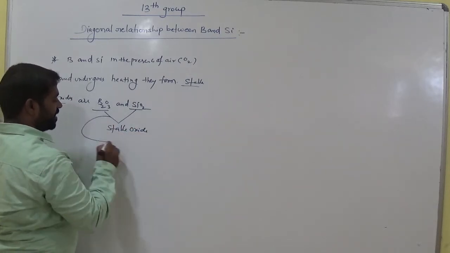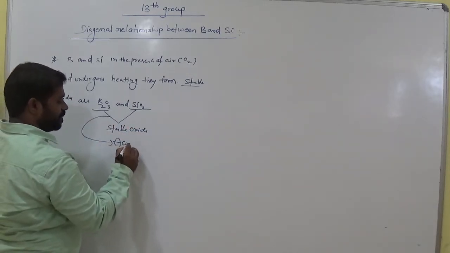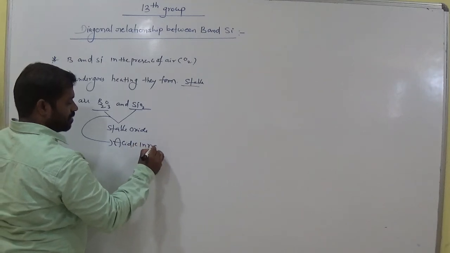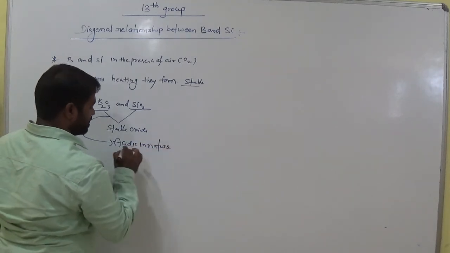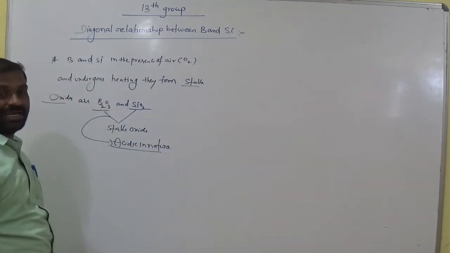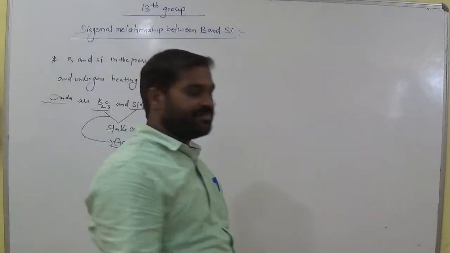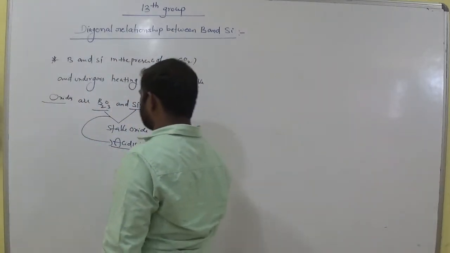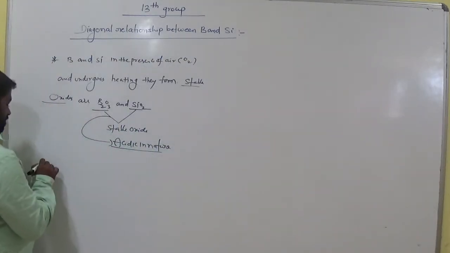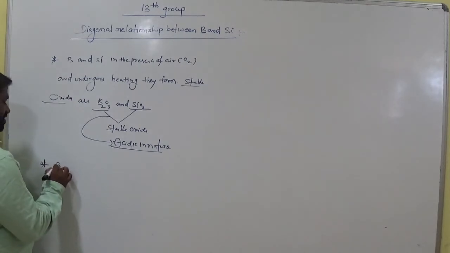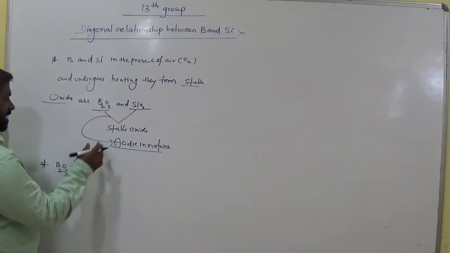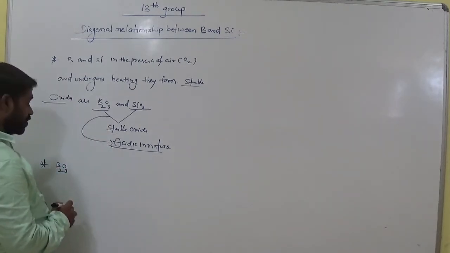And the nature of these two oxides is acidic. Which nature? They are clearly acidic in nature. Okay, so some of the important reactions regarding B2O3.